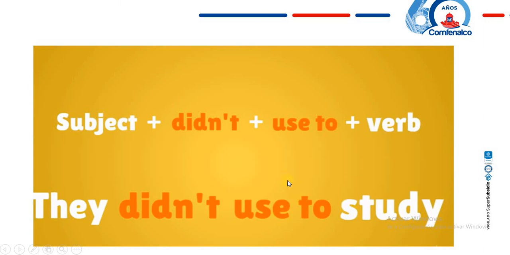No ponemos la D acá porque ya el didn't está refiriéndose a algo del pasado. Entonces acá simplemente poner didn't, que recuerden que nos hace referencia al pasado y está negando. Entonces ellos no solían estudiar. Y continúa lo mismo, el used to y luego el verbo.